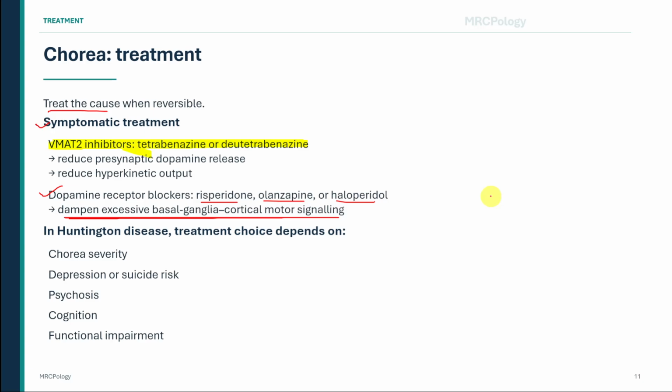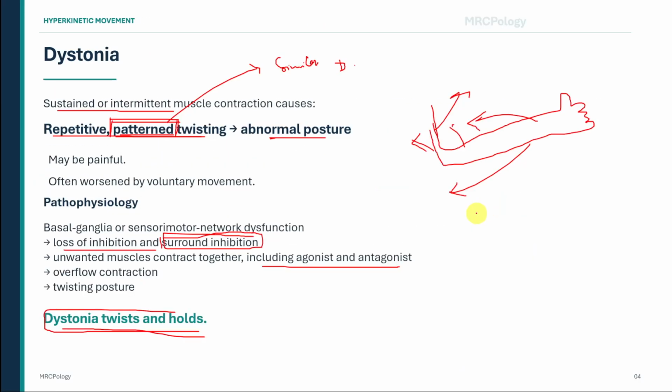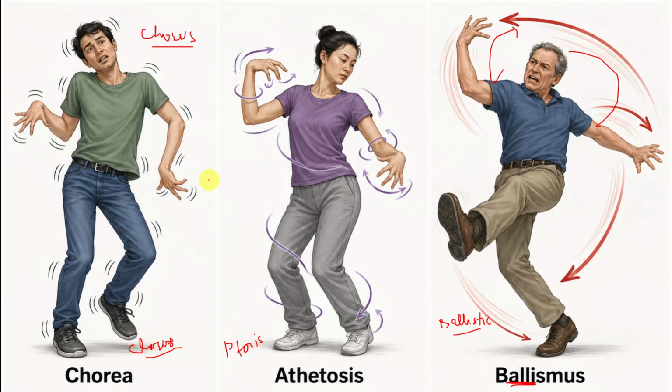In PACES, a clear summary would be: this patient has an irregular, non-rhythmic, flowing hyperkinetic movement disorder consistent with chorea. I would assess for motor impersistence, gait disturbance, cognitive and psychiatric involvement, and associated neurological signs. I would then investigate the cause according to the age, onset, medication history, family history, metabolic context, and systemic features.